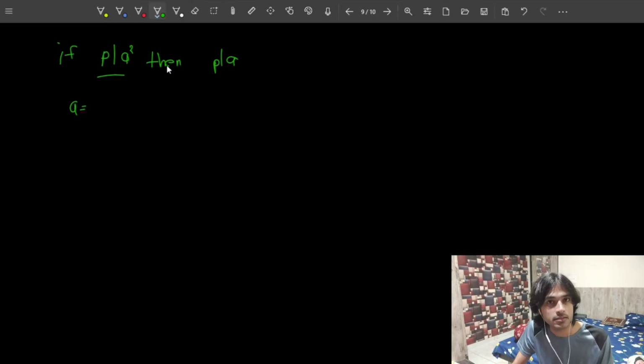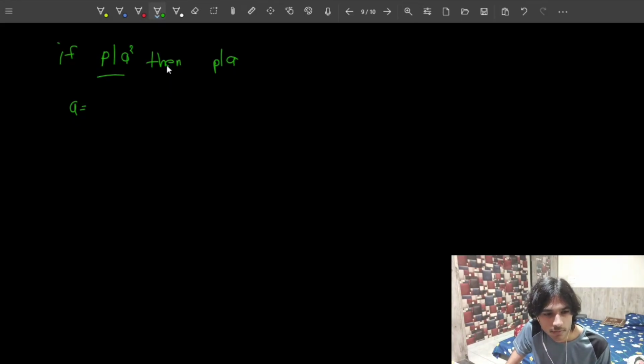So if A is 1, A square is also gonna be 1. But then there is no prime which divides 1, right? Because the only number that divides 1 is 1 itself, and 1 is not a prime, so A can't be 1. Suppose A is a prime number. Let us just say A equals to 2.